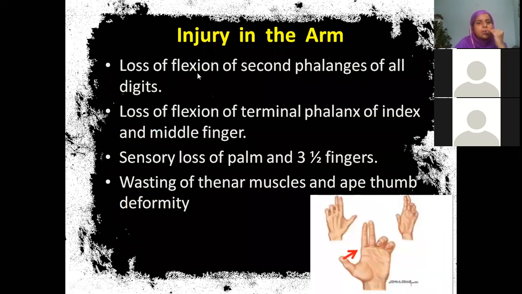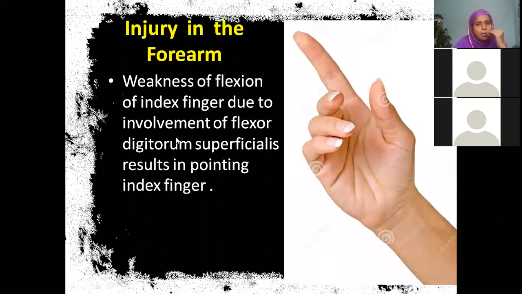What happens? Loss of flexion of second phalanges of all digits, loss of flexion of terminal phalanx. That means all long flexor tendons are paralyzed. Sensory loss of 3.5 fingers. Wasting of thenar muscles, because that is supplied by the median nerve only. Ape-like thumb deformity. Ape means monkeys and all, they do not have opposition movement like that.